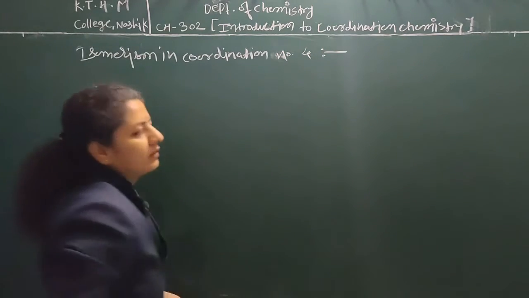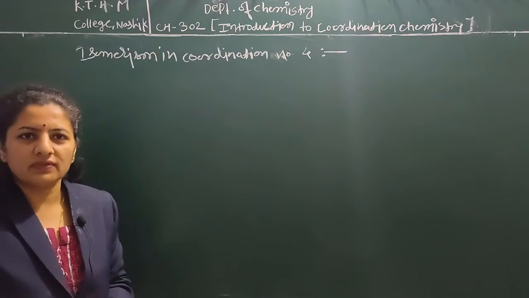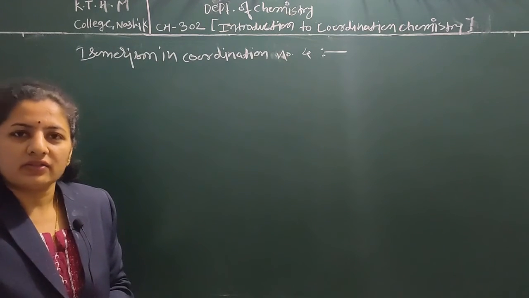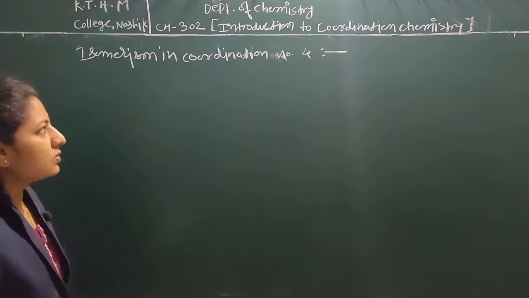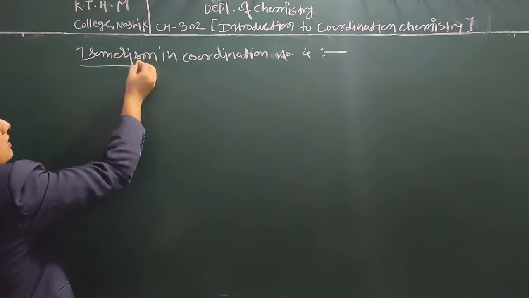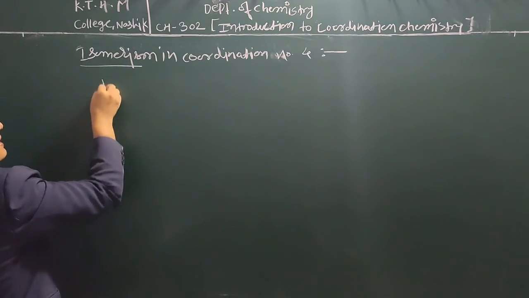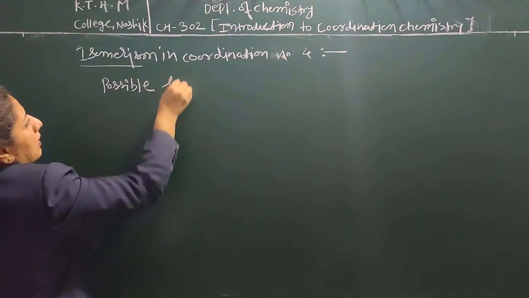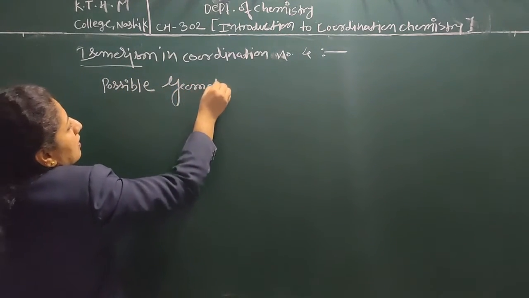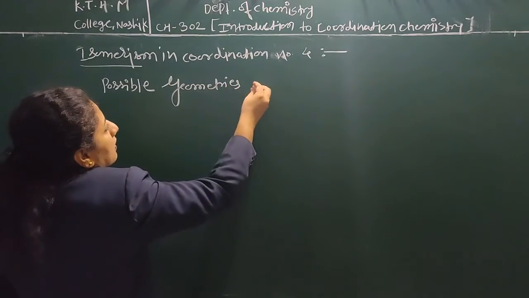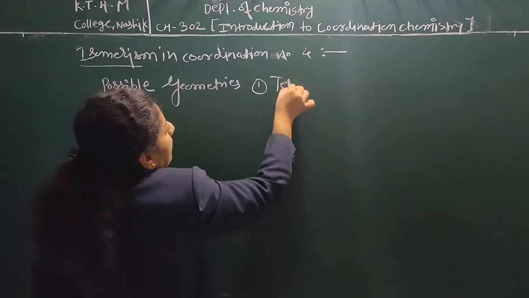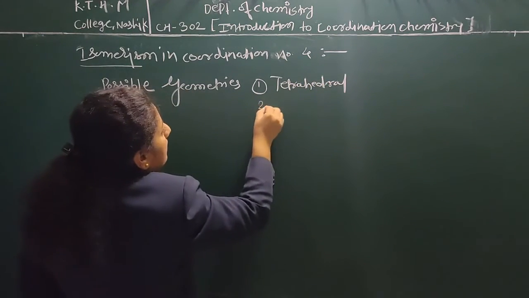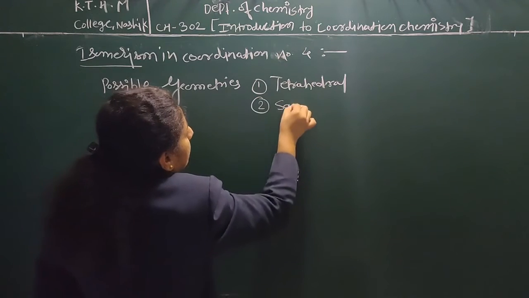We know that if the coordination number is 4, then the possible geometries are first tetrahedral and second square planar.